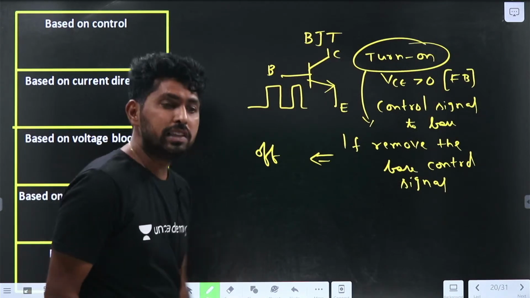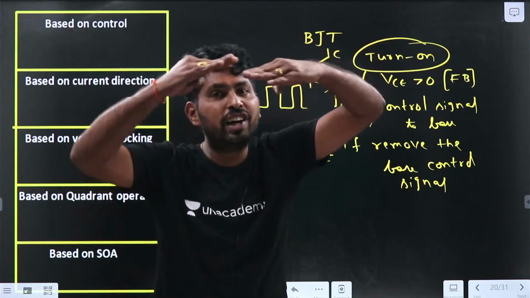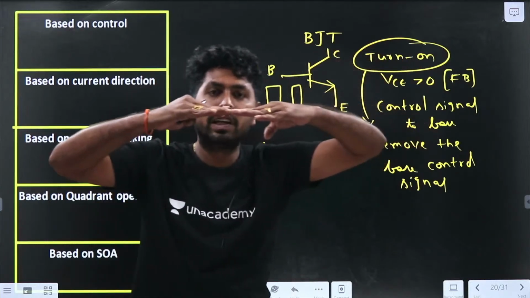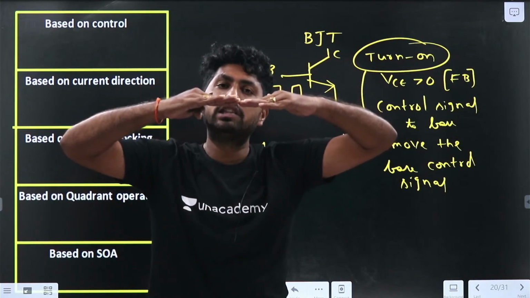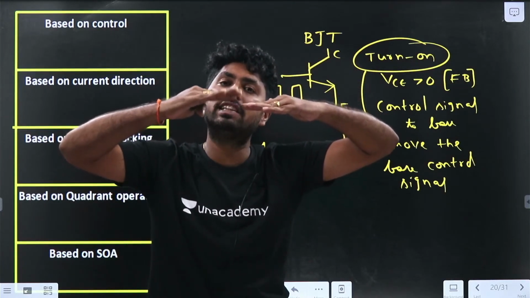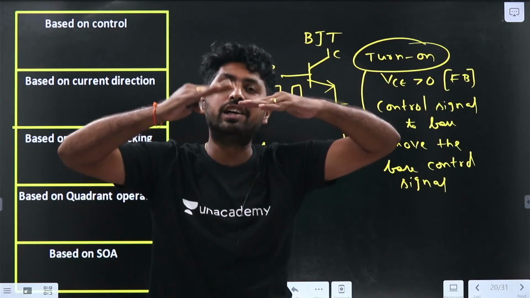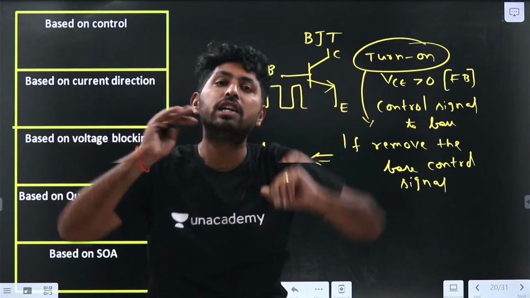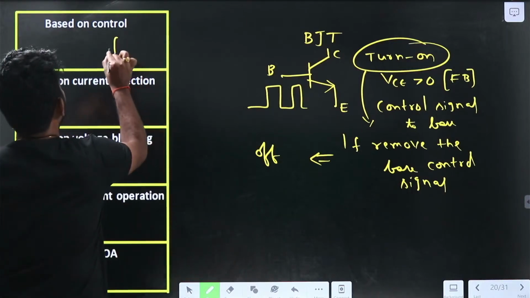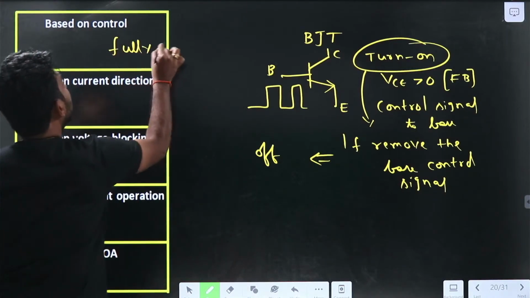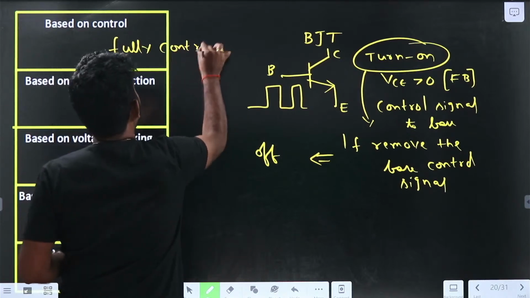Why? Because the turn on is controlled by the control signal. When I give the control signal, the switch closes. When I remove the control signal, it turns off. So I can control both the turn on and turn off instants, so it is a fully controlled device.